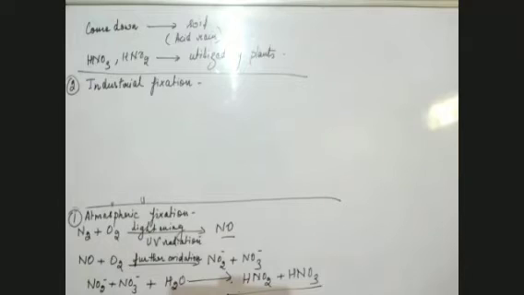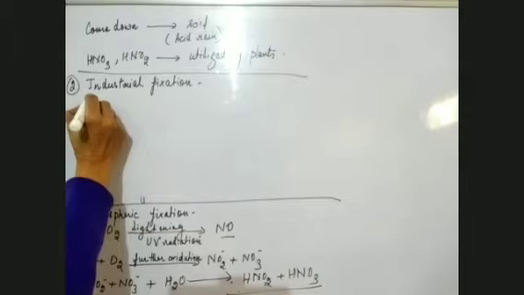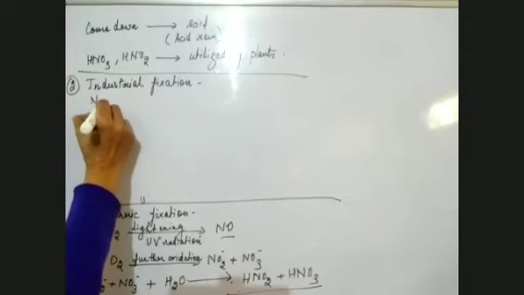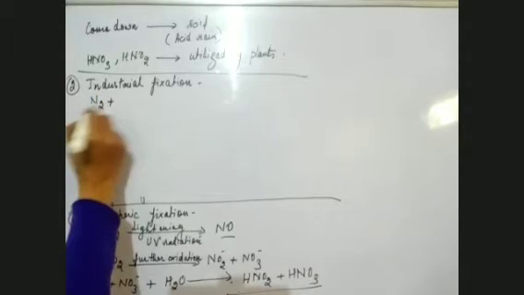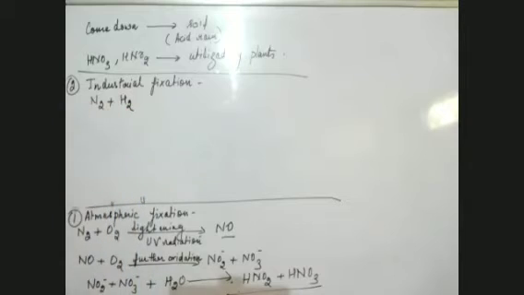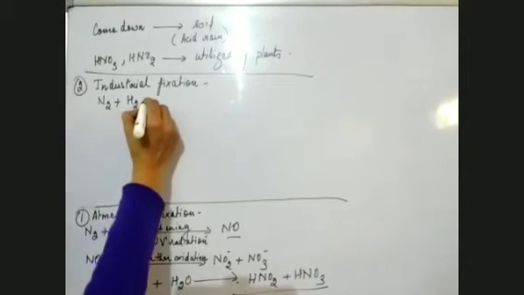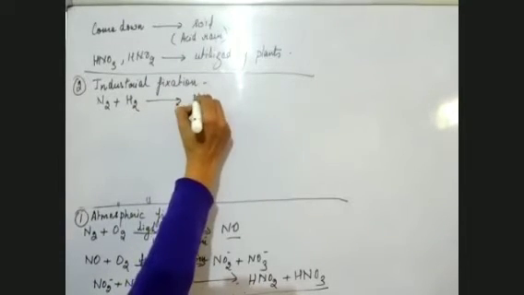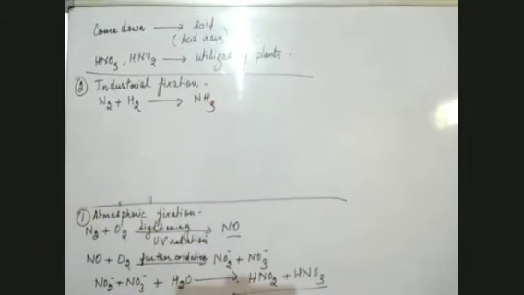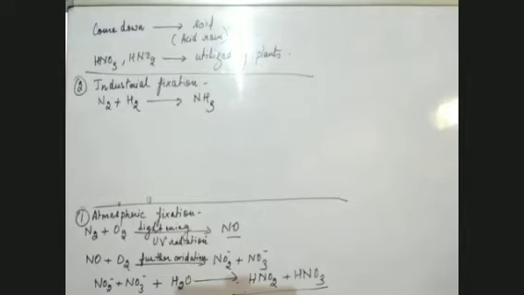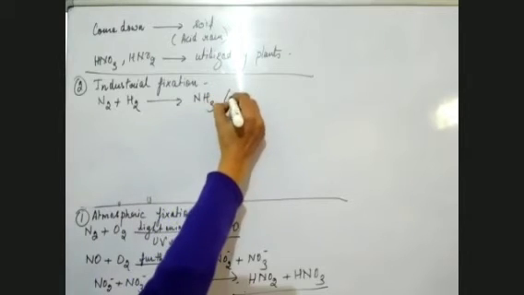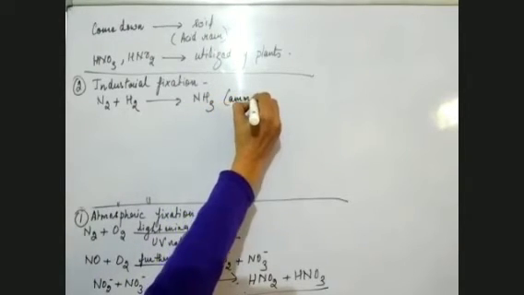This is something which is done artificially. So this N2, the molecular nitrogen, combines with hydrogen. When it combines with hydrogen in the industry, it gets converted into NH3, which is ammonia.